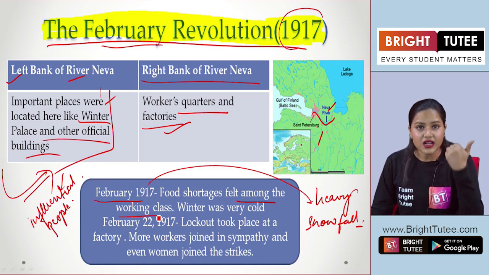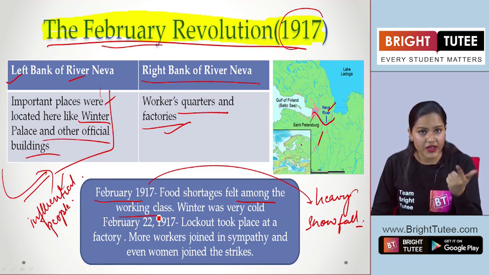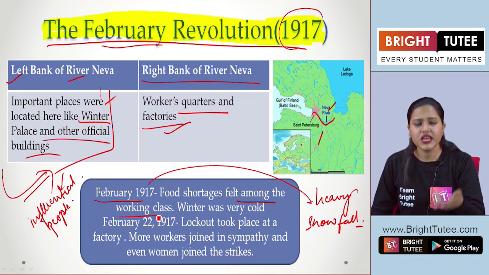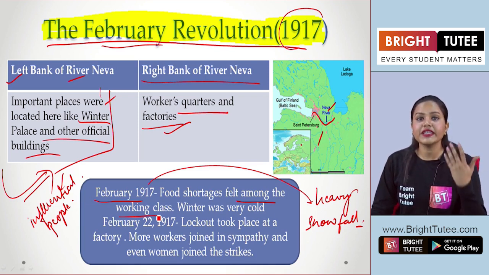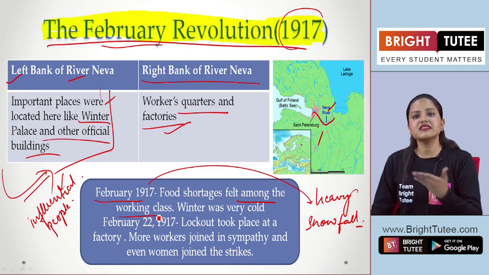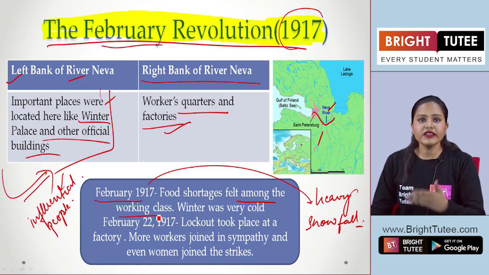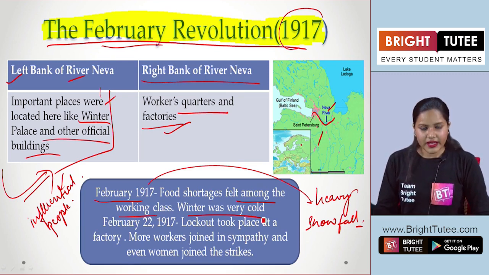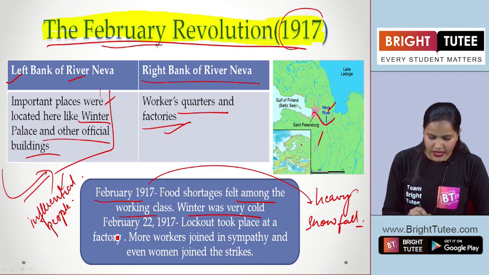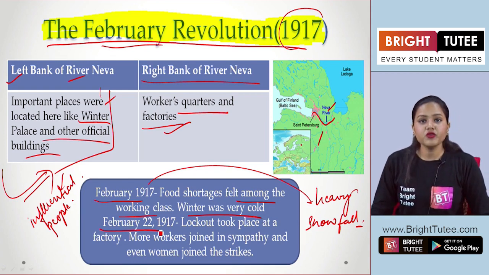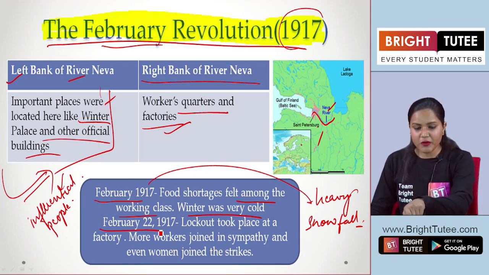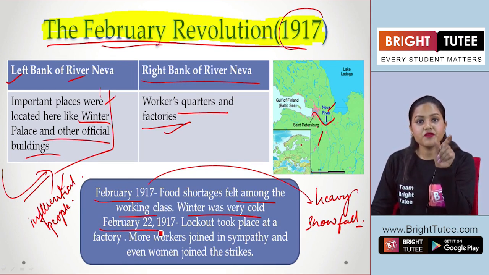They were facing scarcity of food, they were not given good wages, and they had to work for a longer period of time in these factories, in these industries. So therefore, they were quite agitated and they had certain demands that they wanted the monarch to fulfill. So winter was quite cold here, like I told you. Therefore, what happened on February 22, 1917? So this is the month of February. Remember students, we are talking about the February Revolution.